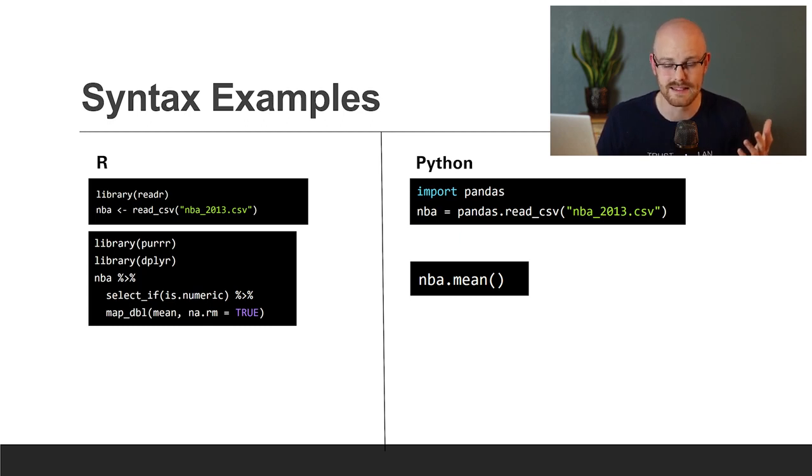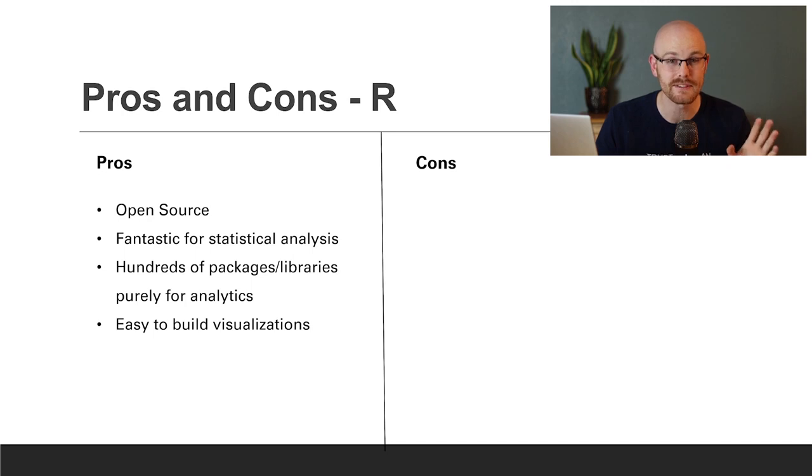Now into some syntax examples. I 100% cherry pick these, but I do feel like they're pretty representative of what the code looks like as a whole. And so a lot of people are probably going to get mad at me saying, no, R is much easier than this. And you may be right in some aspects, but for the most part, I feel like this is fairly accurate. We're just reading in a CSV file and then trying to find the mean on a column or a field. And that's about it. And as you can tell, R is just a little bit more difficult, or a little bit more complicated. Python's a little bit cleaner. It's a little bit easier to read and pick up. And that's something that a lot of people say about Python. It's very easily readable.